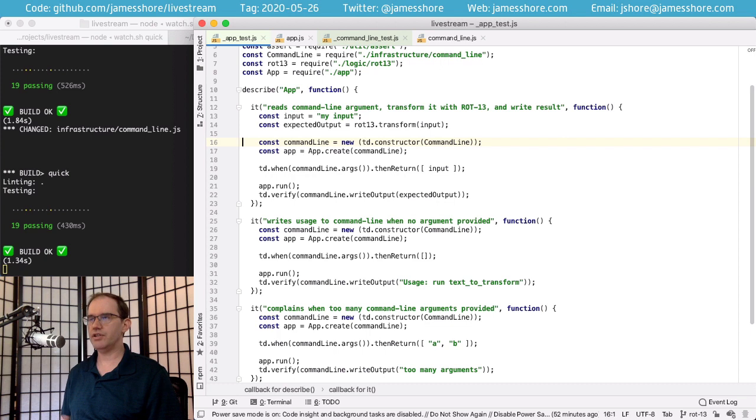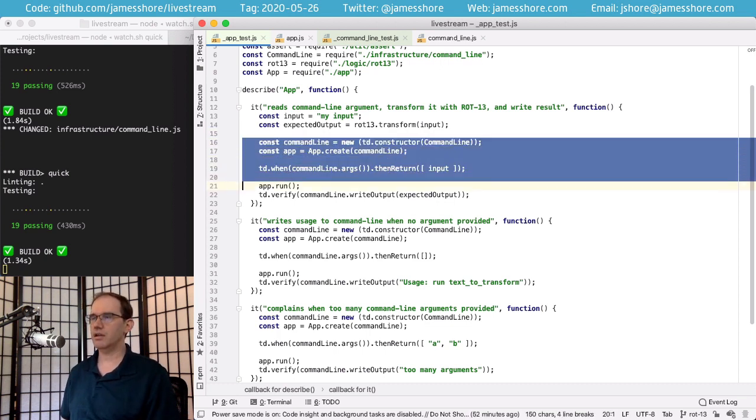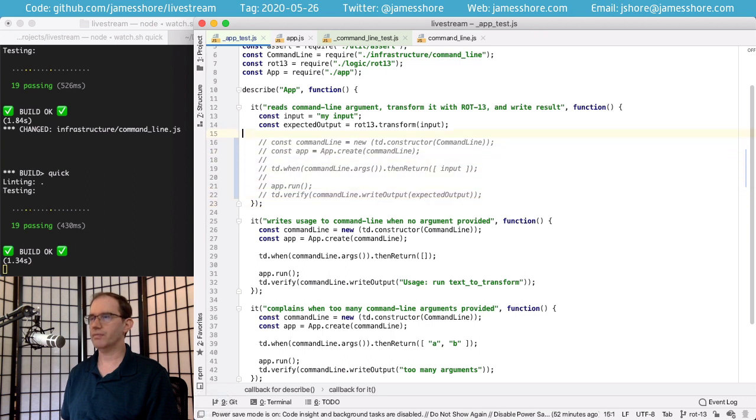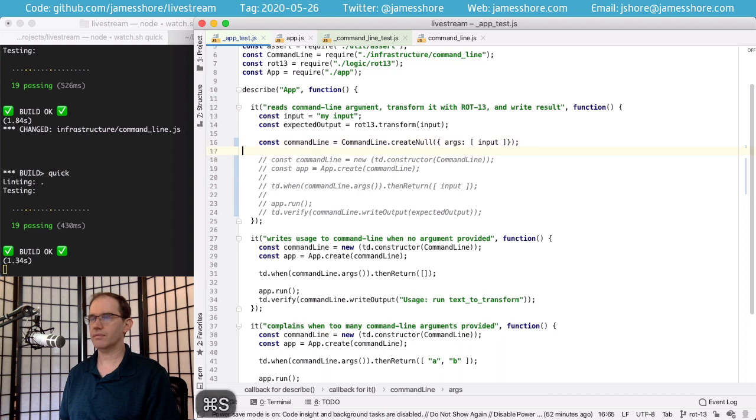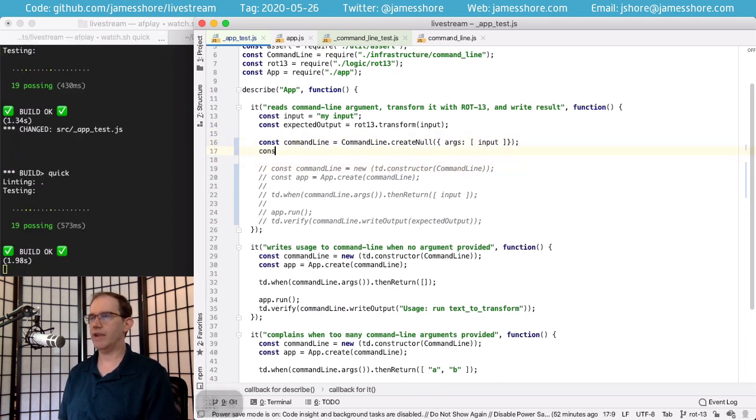So now what we're going to do is change this test from using mocks to using the nullable infrastructure. So we're going to have the same input and expected output. Instead of making a mock version of our command line, we're going to make a null version. And we're going to pass in the arguments of input. That's going to work. We're not doing anything with it yet. We'll create the app.